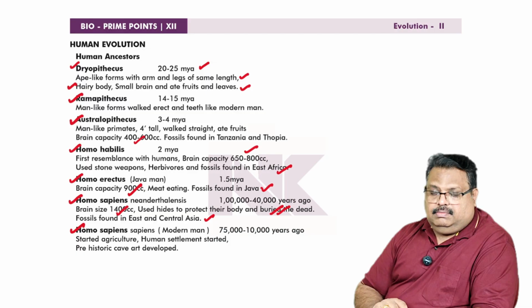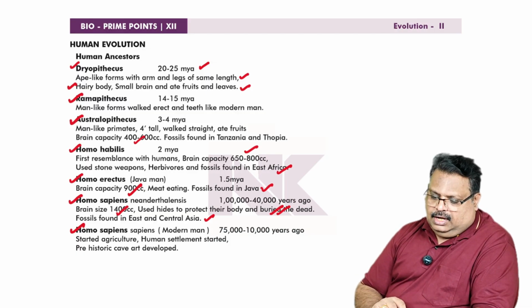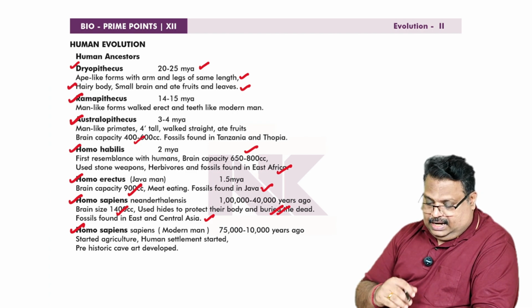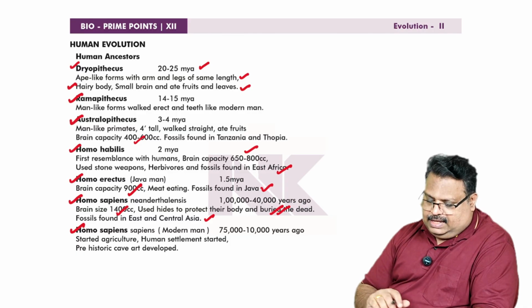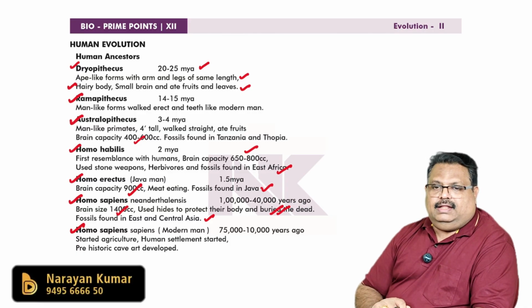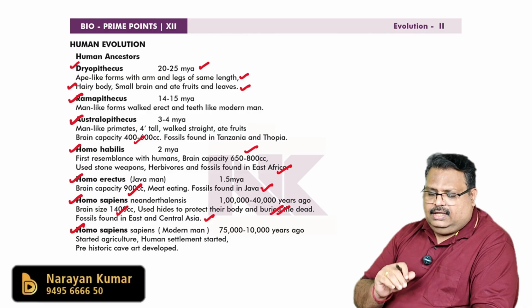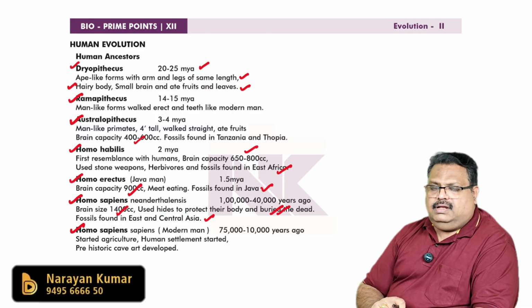So these were the important stages in human evolution mentioned in the NCERT: Dryopithecus, Ramapithecus, Australopithecus, Homo habilis, Homo erectus, Homo neanderthalensis or Neanderthal man, and Homo sapiens sapiens, that is modern man. Okay, so these were the prime points in this chapter, evolution.